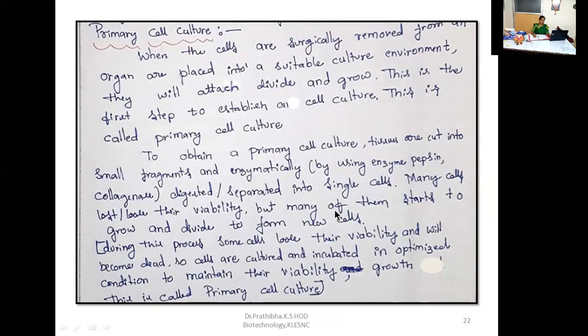All these things will be happening in the primary cell culture. To conclude, during this process some cells lose their viability and will become dead, so cells are cultured and incubated in optimized condition to maintain their viability and growth. This is called primary cell culture.